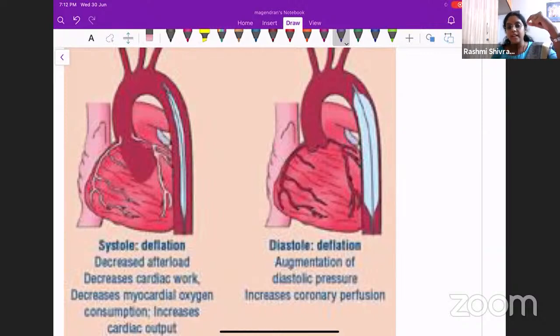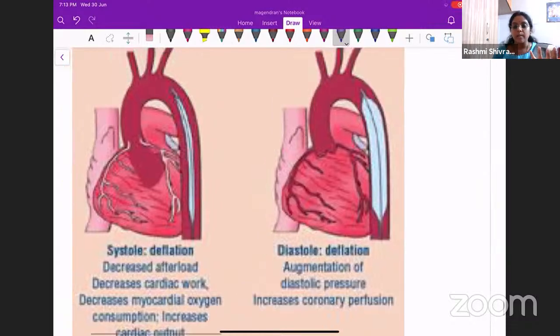So you are putting a catheter and placing a balloon inside the aorta, intra-aortic balloon, and during systole it will deflate so that the afterload is reduced and the work or the stress of the ventricle will be reduced. So the myocardial perfusion will be better. Then what happens during the diastolic phase? The balloon will inflate and the diastolic pressure inside the aorta will increase. So this will increase the coronary perfusion.